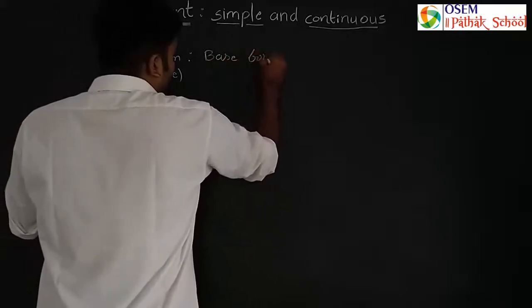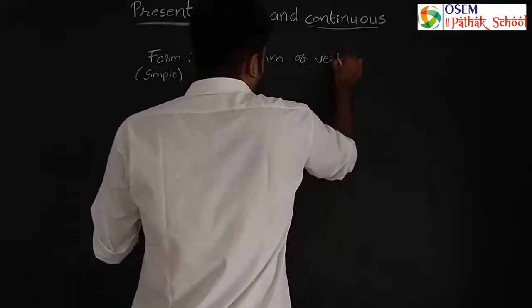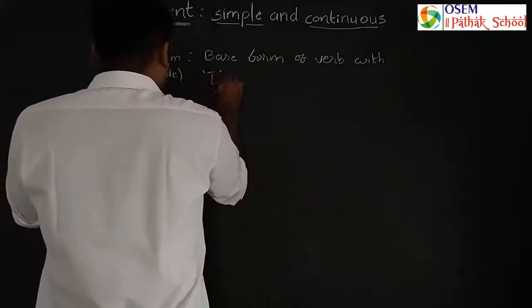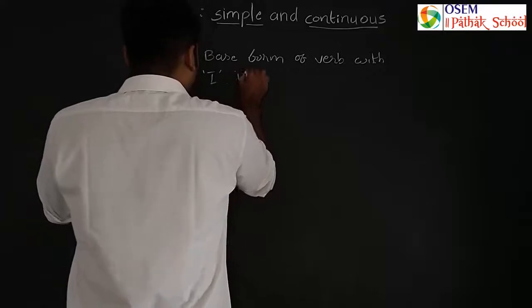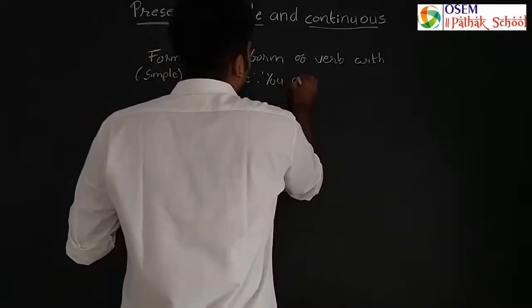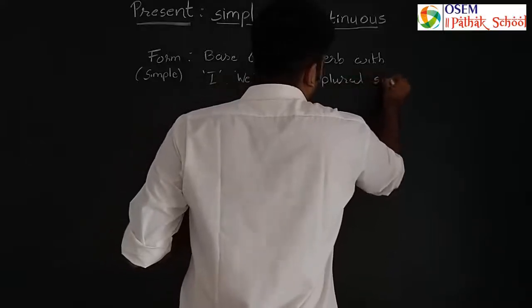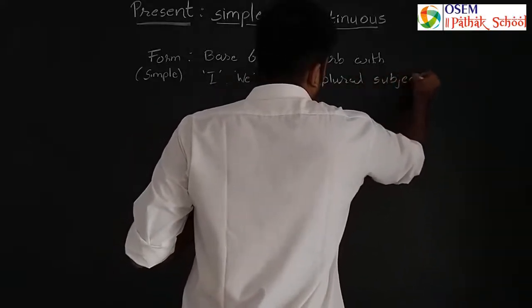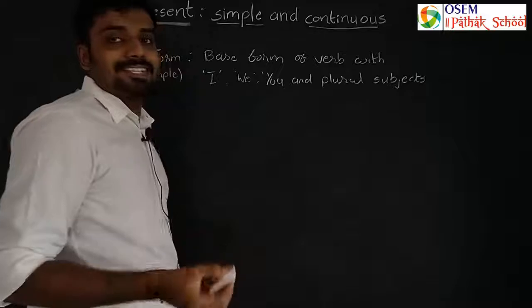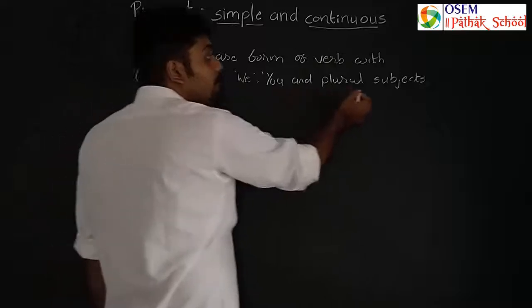base form of verb with I, we, you, and plural subjects. So the first rule of using simple present tense is we will have to use base form of verb with I, we, you and plural subject.